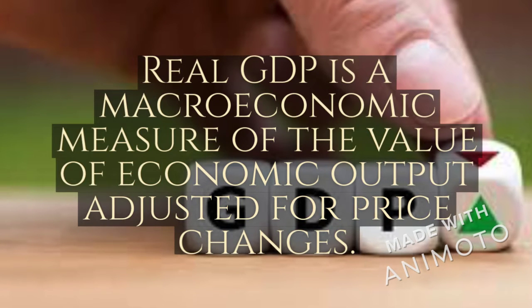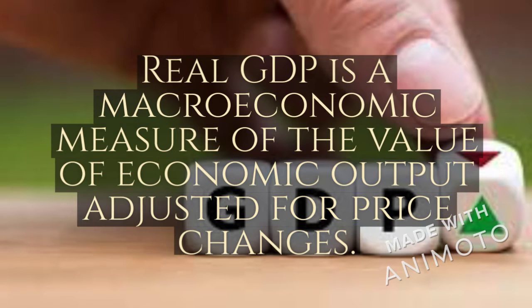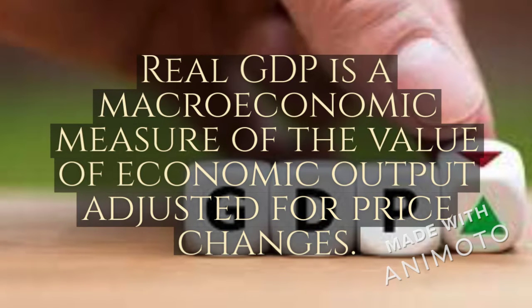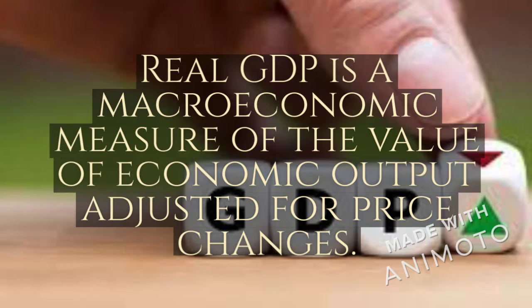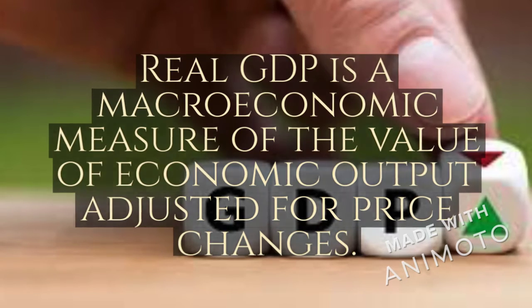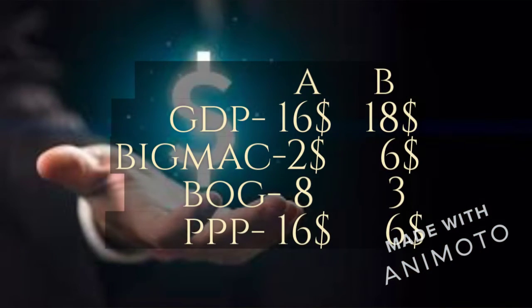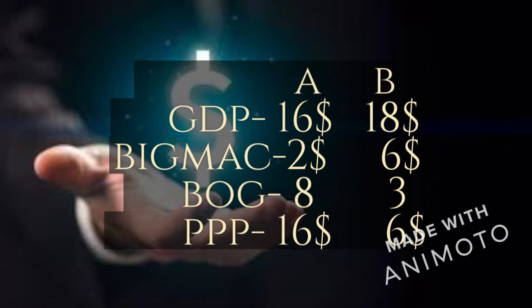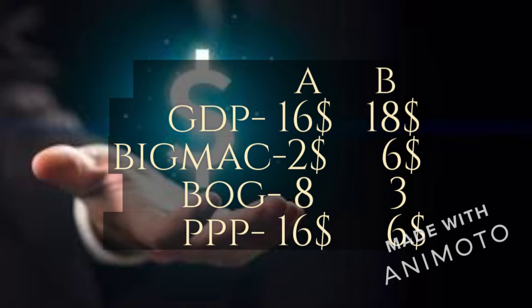But can nominal GDP and real GDP tell us the living standards of a country? Here's where purchasing power parity comes into the picture. Now, let's try and understand PPP GDP with the help of this example. Imagine there are two countries, A and B. Say that GDP of country A is $16 while GDP of country B is $18. Obviously, with this, we can see that country B is better off than country A.